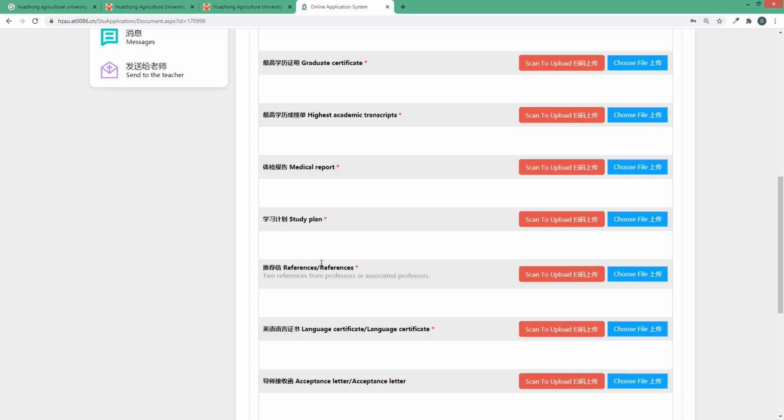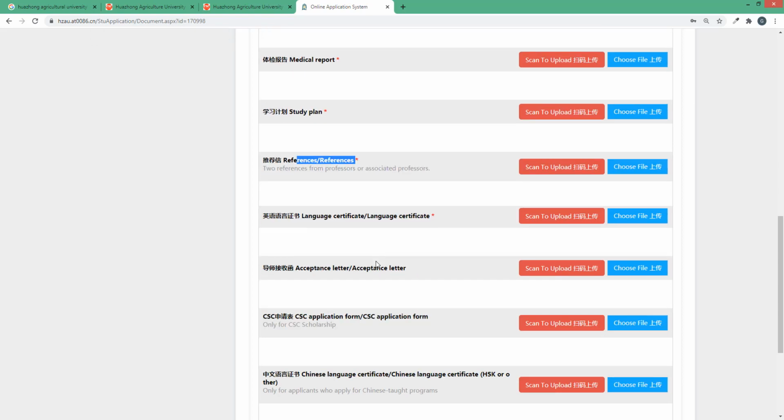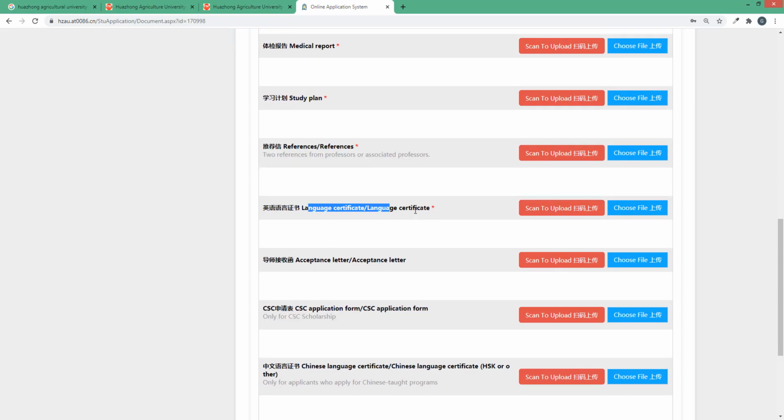A study plan, and references, meaning recommendation letters. You can upload both recommendation letters in one file, or in different files, whichever you prefer. Language certificate: an English proficiency certificate, or if your major is in Chinese, then upload that.